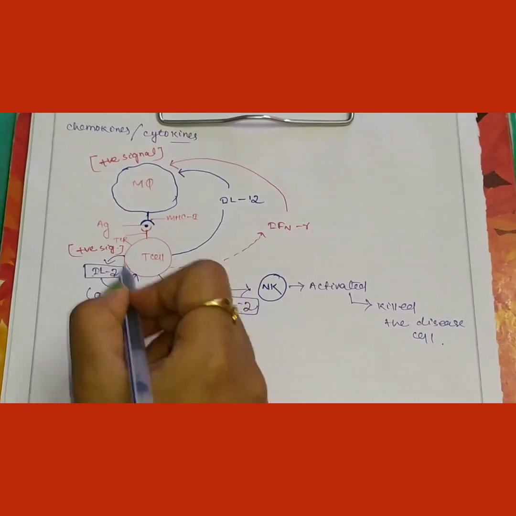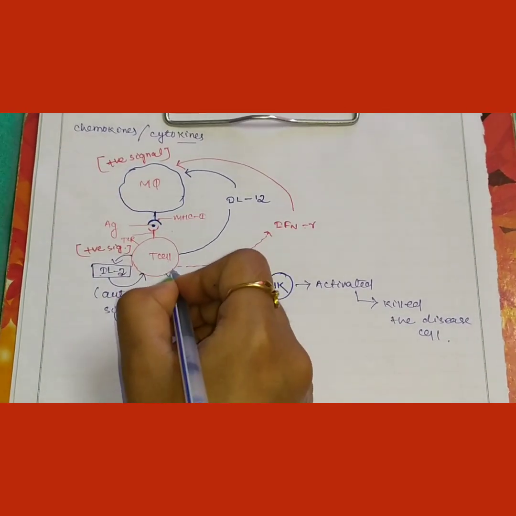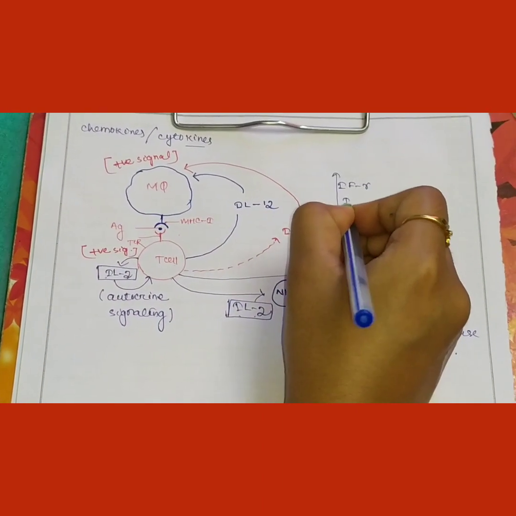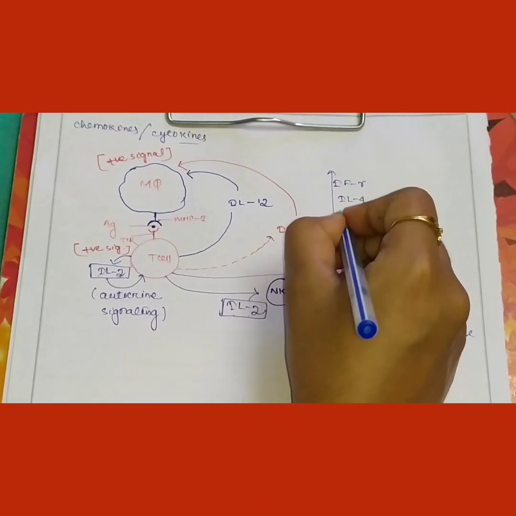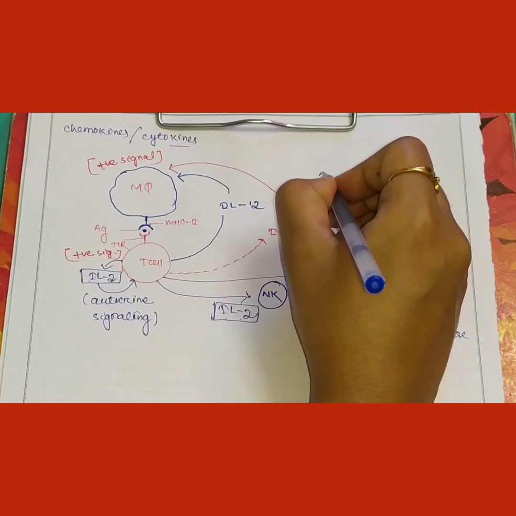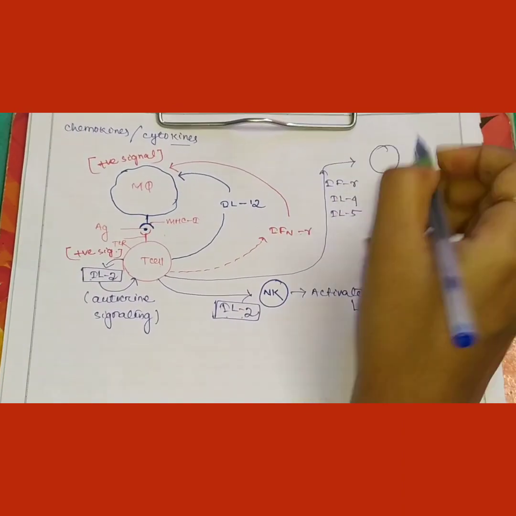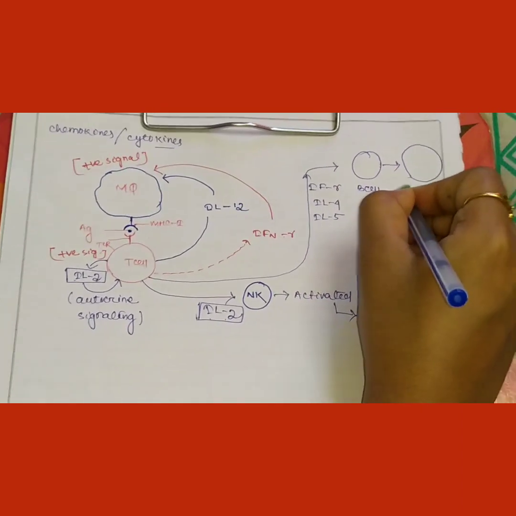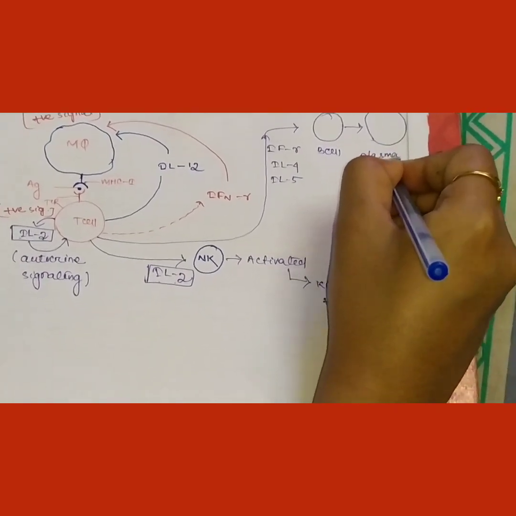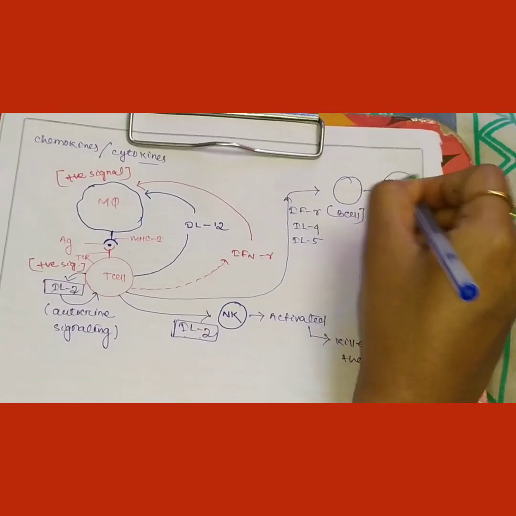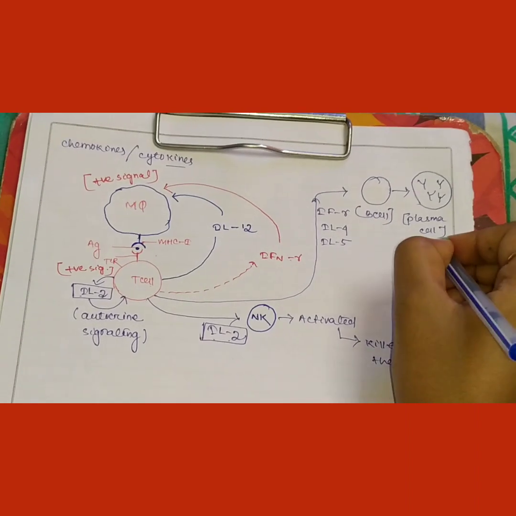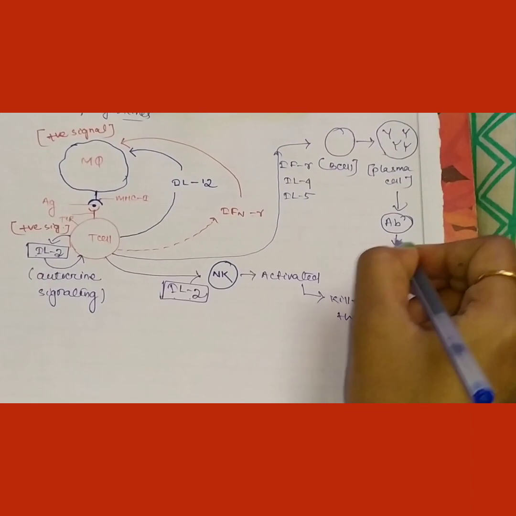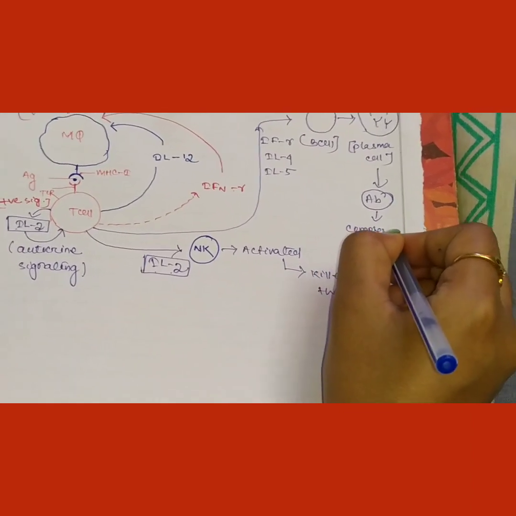Then this T cell also gives interferon gamma, interleukin 4 and interleukin 5, which act on the B cell. This B cell activates the plasma cell. This is the plasma cell, and this plasma cell is able to produce antibody, and this antibody activates the complement system.